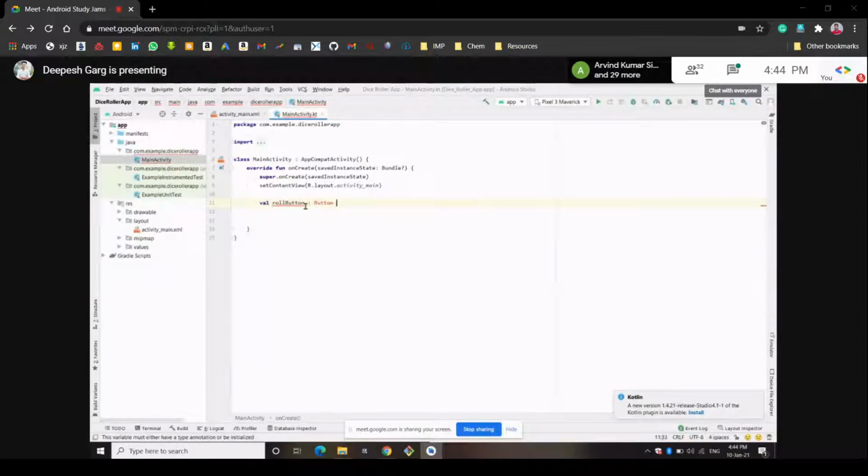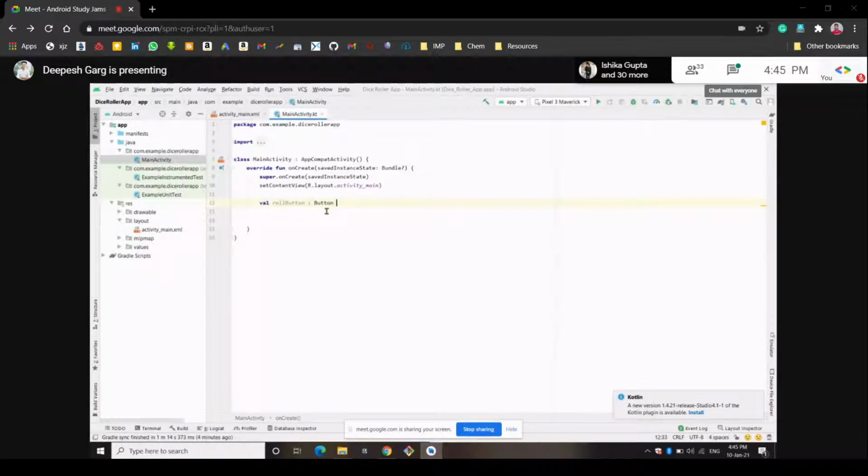So we have created one variable called roll button here. And what type of variable is this? It will show the button, so we have given this thing button. What we want is for the app to first find this button through a code called findViewById, because every view has some ID. Every text view has an ID, every image view has an ID, every button has an ID. So we want our app to first find where the button is located.